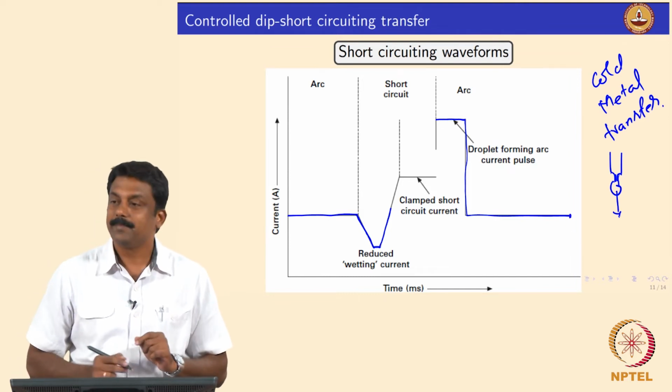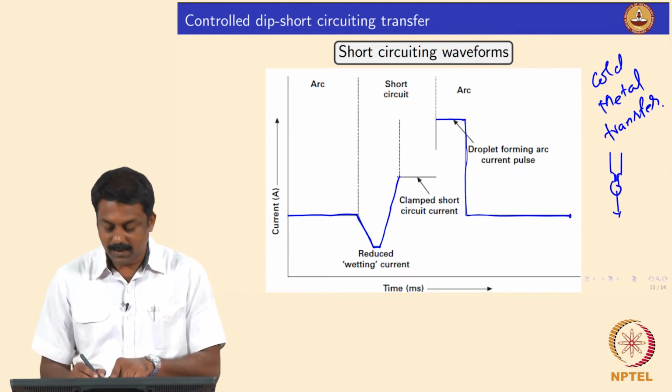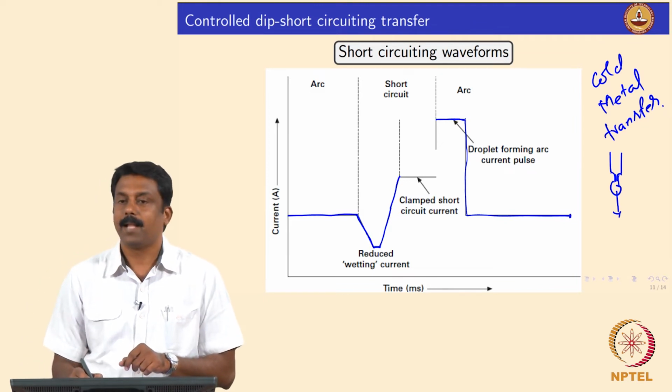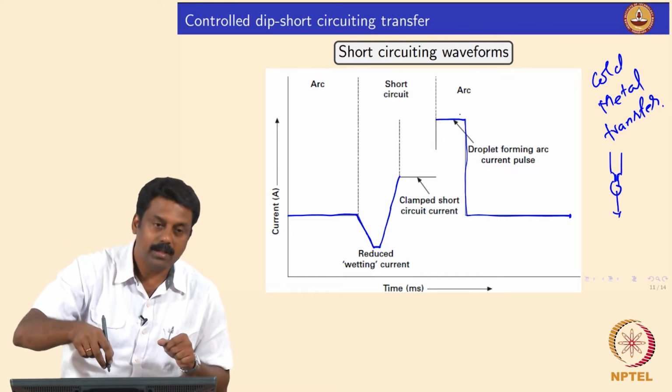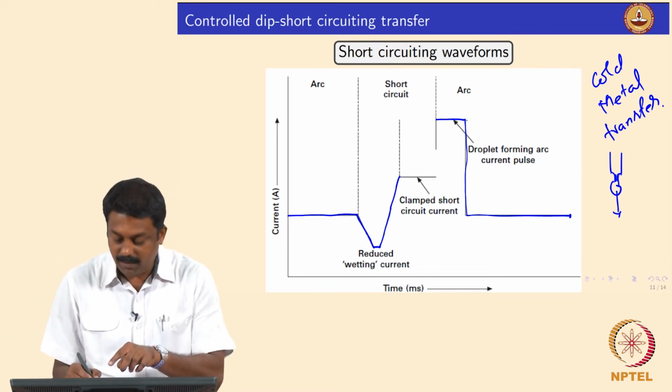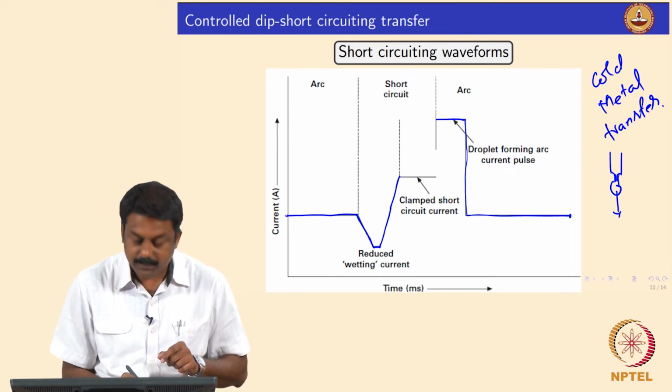It is clear, yes or no. So, the trick here is we maintain the arc current, the arc is there, and during this process the wire is also coming down, and gradually we decrease the current when you are moving it up, and the arc is still there.